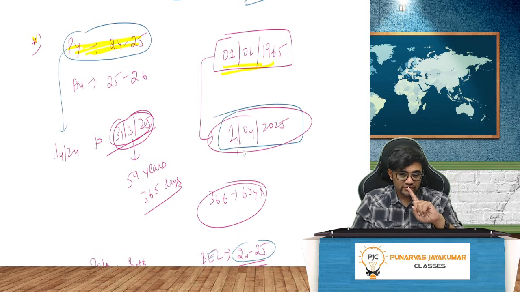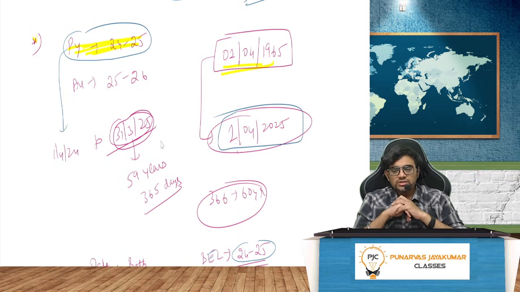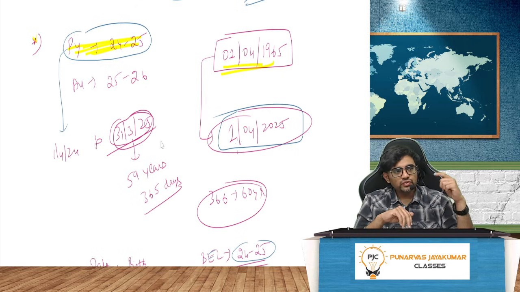Your birthday doesn't fall on the last day of the previous year. On the last day of the previous year you are only 59 years and 365 days. So the question here is, will you get the benefit of 3 lakh rupees even though you did not complete 60 years as on 31st March 25? This issue went to Supreme Court.